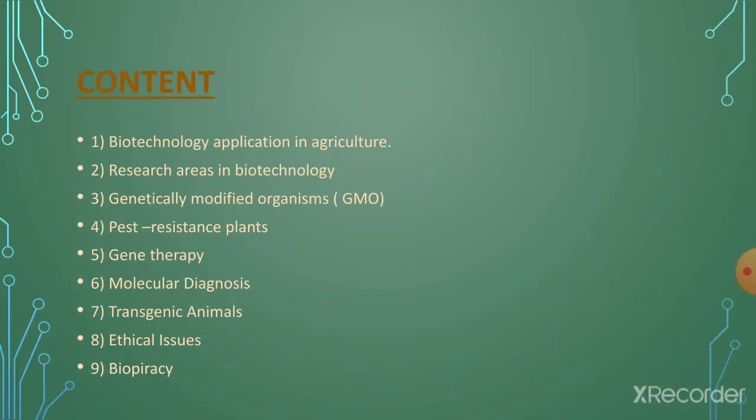So the content to be covered in this chapter is, first, biotechnology and applications in agriculture. Second is research areas in biotechnology. Third, genetically modified organisms. Fourth is pest resistant plants. Fifth topic we have to cover is gene therapy. Sixth is molecular diagnosis. Seventh is transgenic animals. Eighth is ethical issues. Ninth is biopiracy. So this is the last topic, biopiracy.